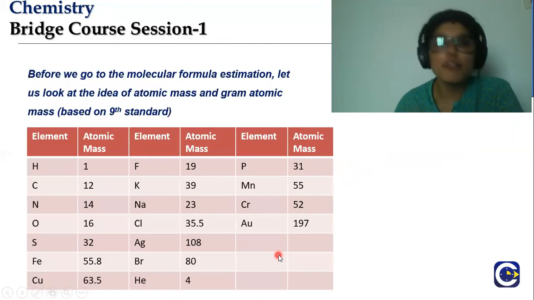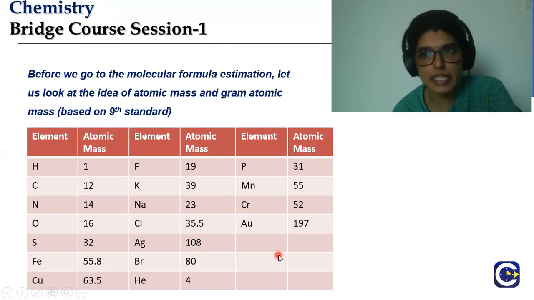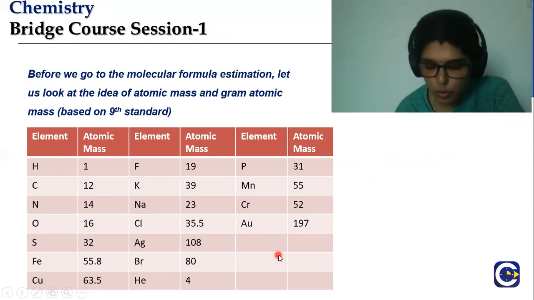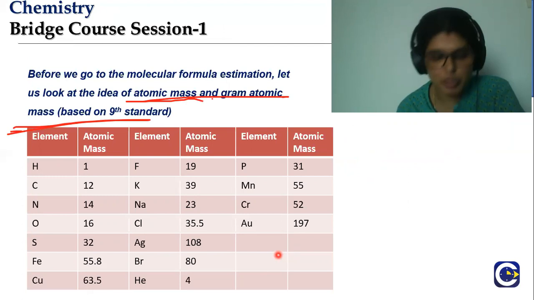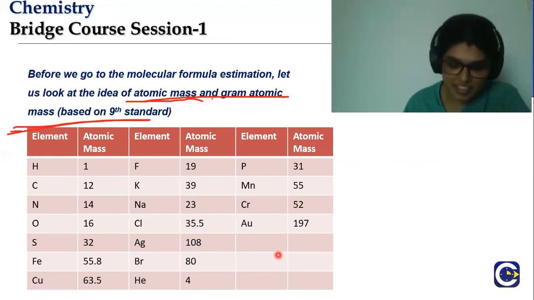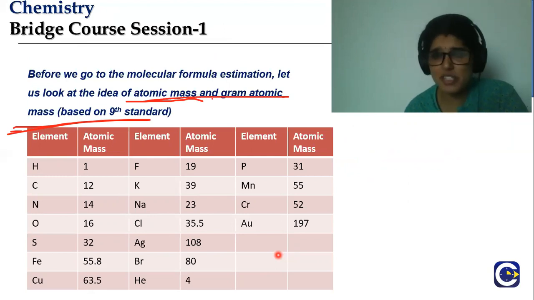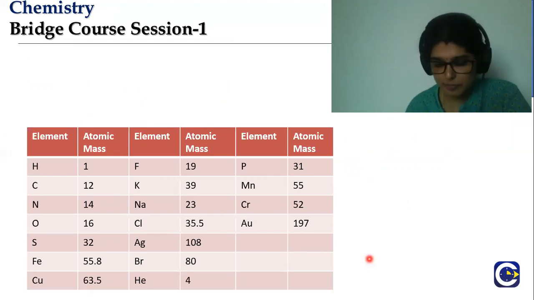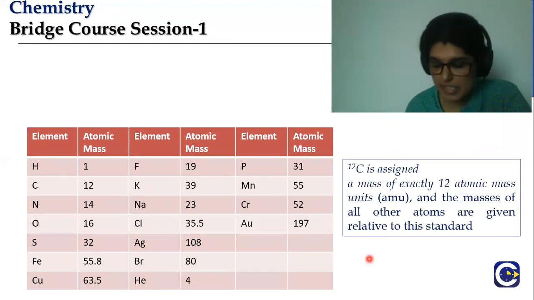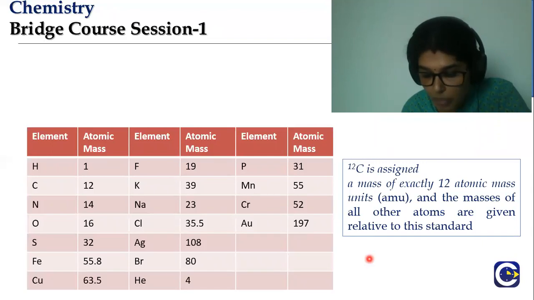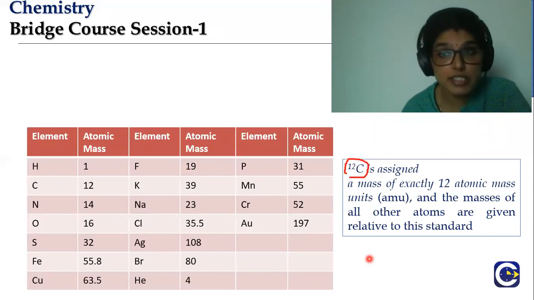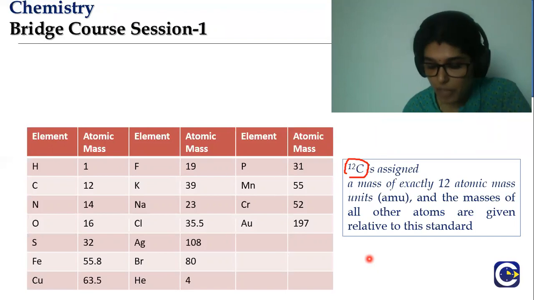Now, before we go into how to determine the molecular formula from elemental analysis, we need to know what atomic mass and gram atomic mass are. You learnt this in your 9th standard. There we have a table with hydrogen and different kinds of elements. How did you find out the atomic mass? The atomic mass is determined based on carbon 12. Carbon 12 is given as 12 atomic mass units.